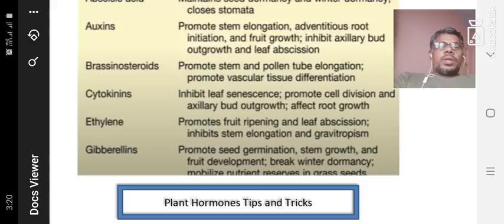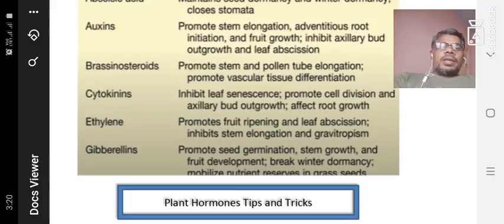So root as well as leaf cell division is promoted by the cytokinin plant growth hormones. It stimulates leaf cell development, axillary bud growth as well as root growth. So root formation is more important, and cytokinin is the best plant hormone for that.